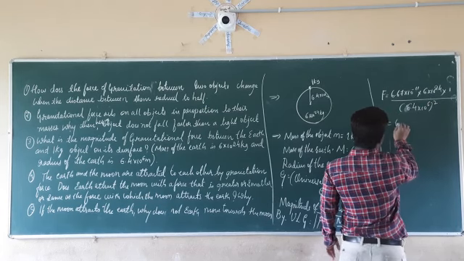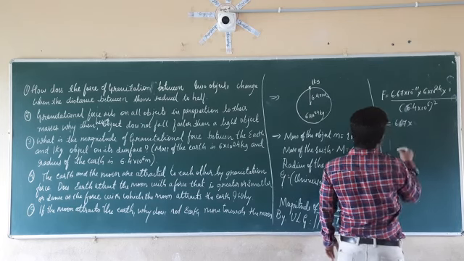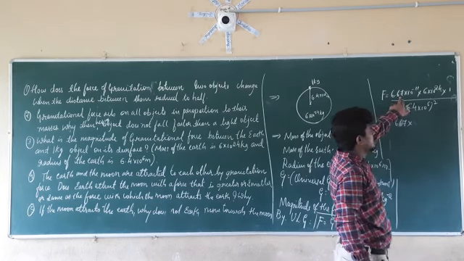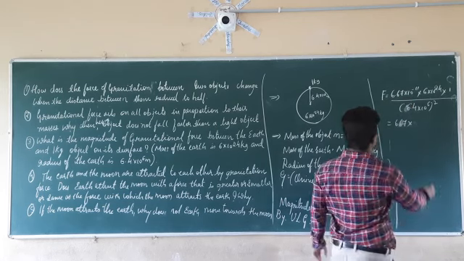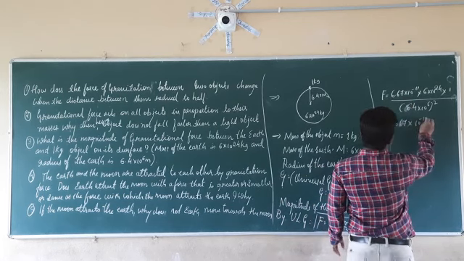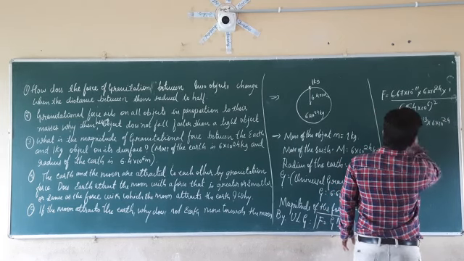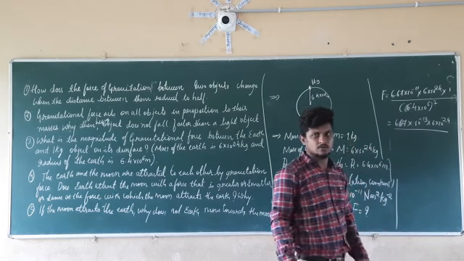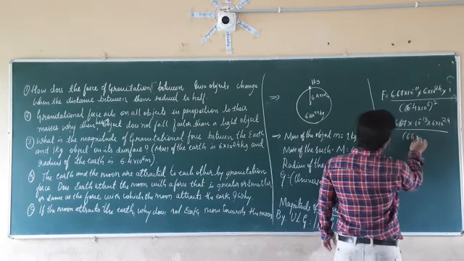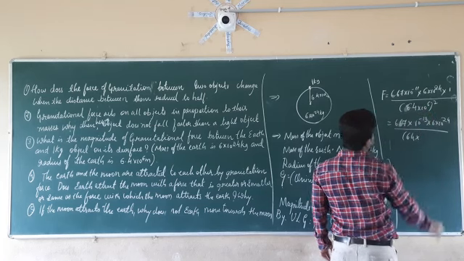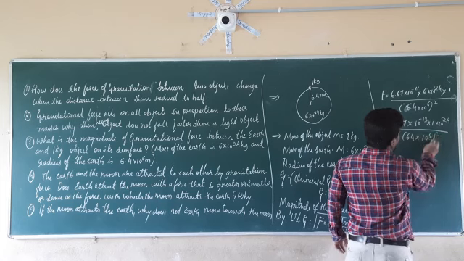So it is equal to 6.67, so we are going to write it as 667 into, if we are taking two decimal points, that means we have to increase the minus value by 2. So it will become 10 raised to minus 13, into 6 into 10 raised to 24, since multiplying by 1 gives the same value. Divided by, I am going to take 10 from this value so that it becomes 64 into 10 raised to 5, whole bracket square.